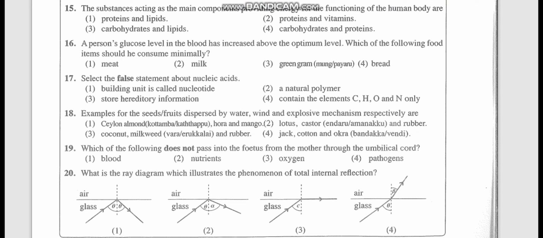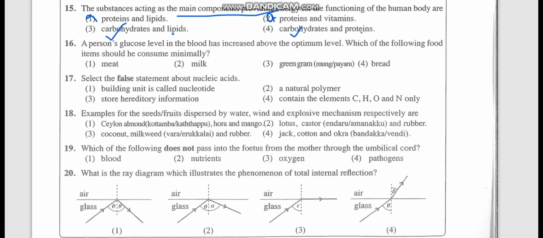15th one. The substances acting as the main components providing energy for the function of the human body are. So they are asking main components providing energy. The very first one is carbohydrate. No, so it can't be protein and lipids. Carbohydrate should be present. So now we have to say whether it's lipid or protein.